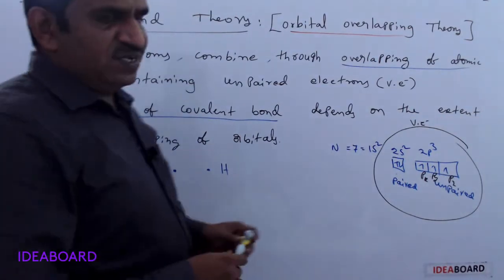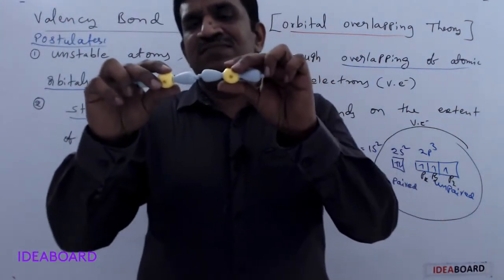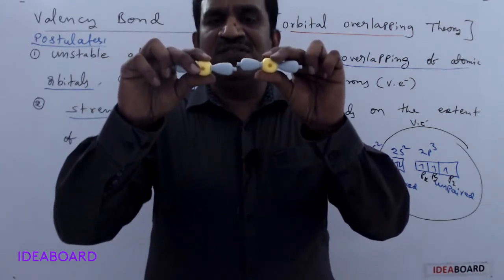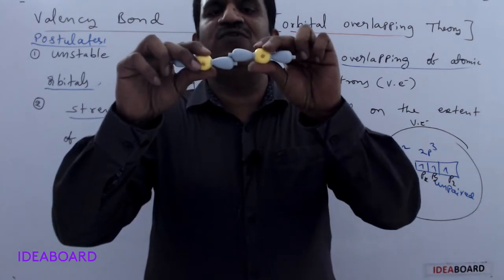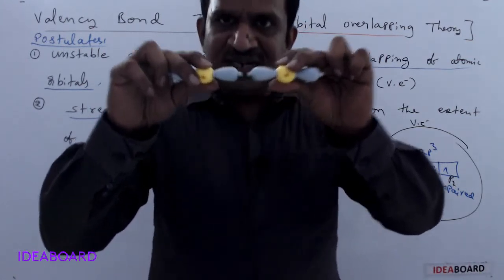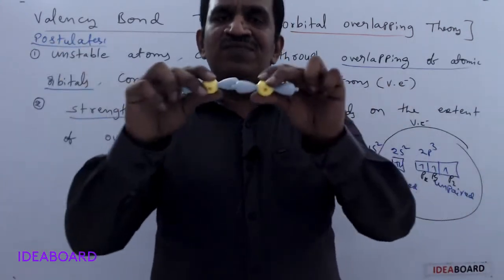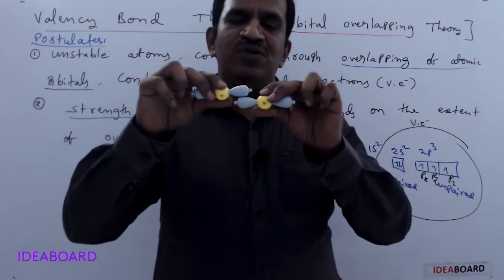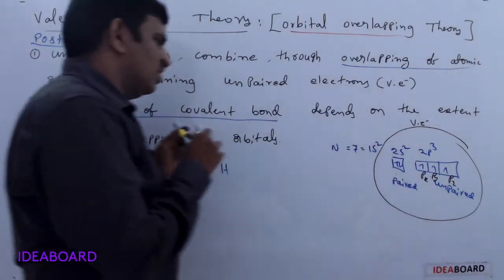If the overlapping is very slight, with the orbitals just attached at the ends, the bond can be broken easily. So whenever the extent of overlapping is more, the bond formed is stronger.